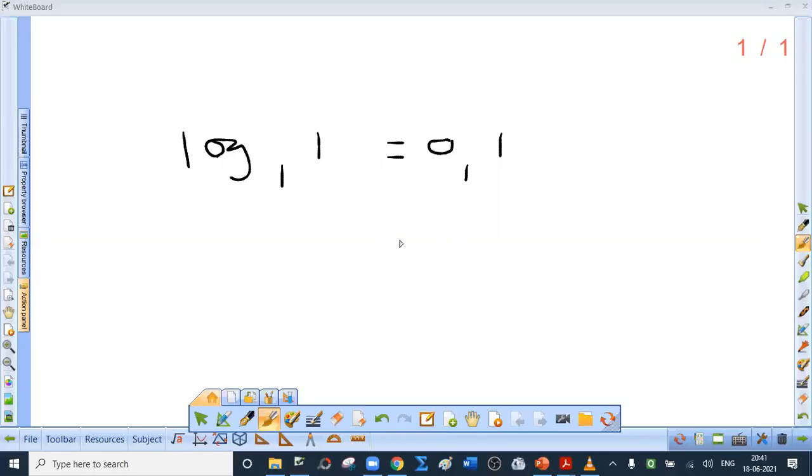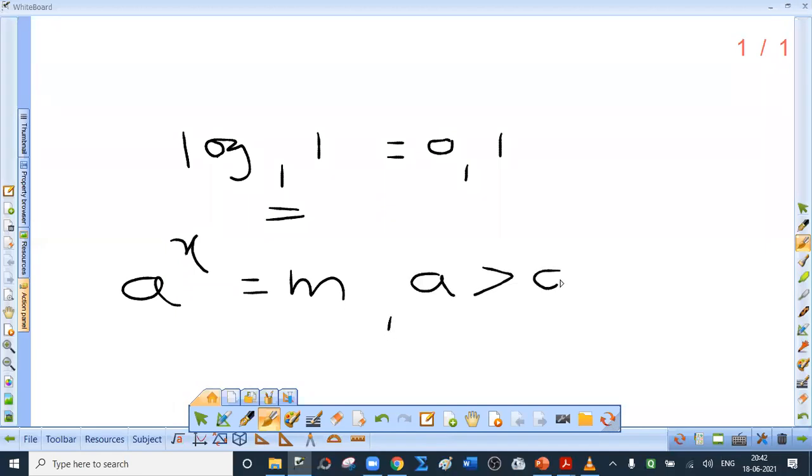Very good. Most of the students have given the correct answer. The question itself is wrong. See, log 1 to the base 1 is not acceptable, because when we say a raised to x equal to m, a base has to be greater than 0, not equal to 1. Is that clear? And that is why log 1 to the base 1 is absurd. It is not defined. Okay.